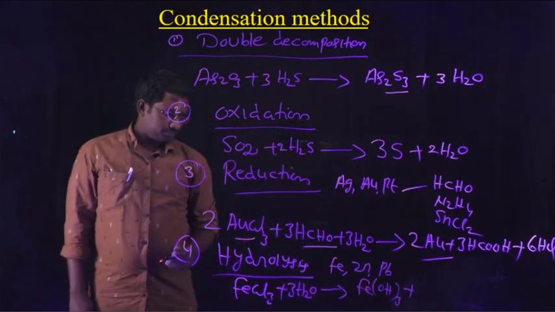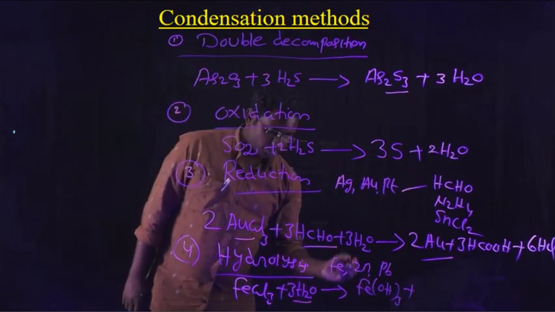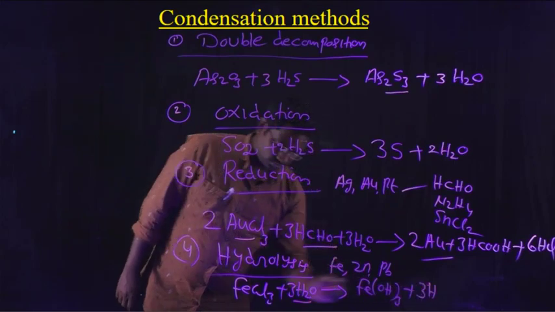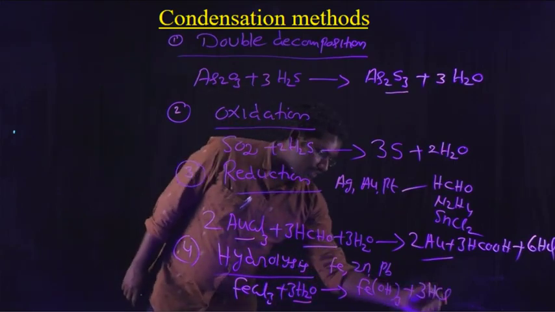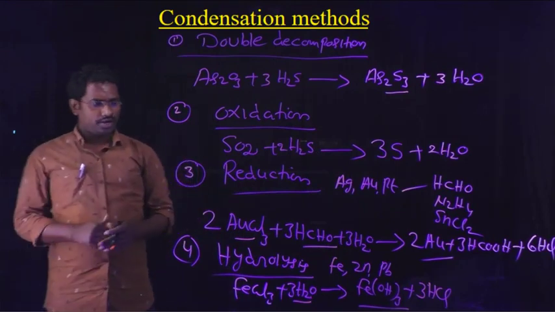Here 6 hydrogens are there, here also 3 hydrogens, remaining 3 H, here 3 chlorines, that is 3HCl. So this is the ferric hydroxide available as a colloidal solution.